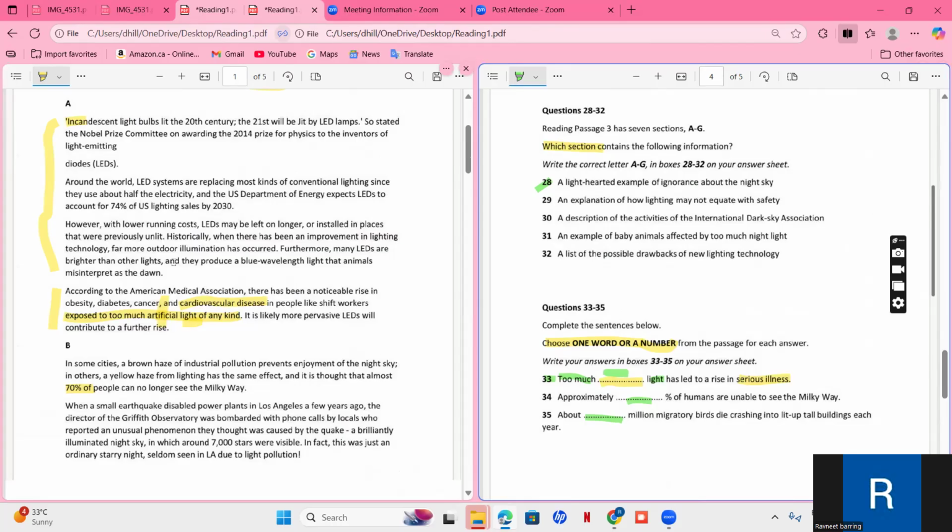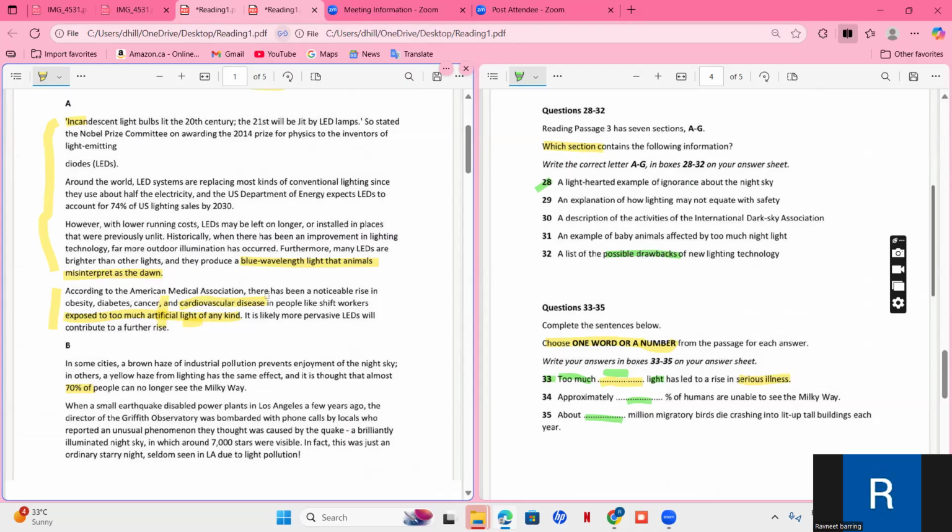Okay, maybe. So we have to find possible drawbacks. Maybe here, because we were able to find, and they produce a blue wave light that animals misinterpret as the dawn. Means they are misinterpreting, means there may be some kind of harm in this.